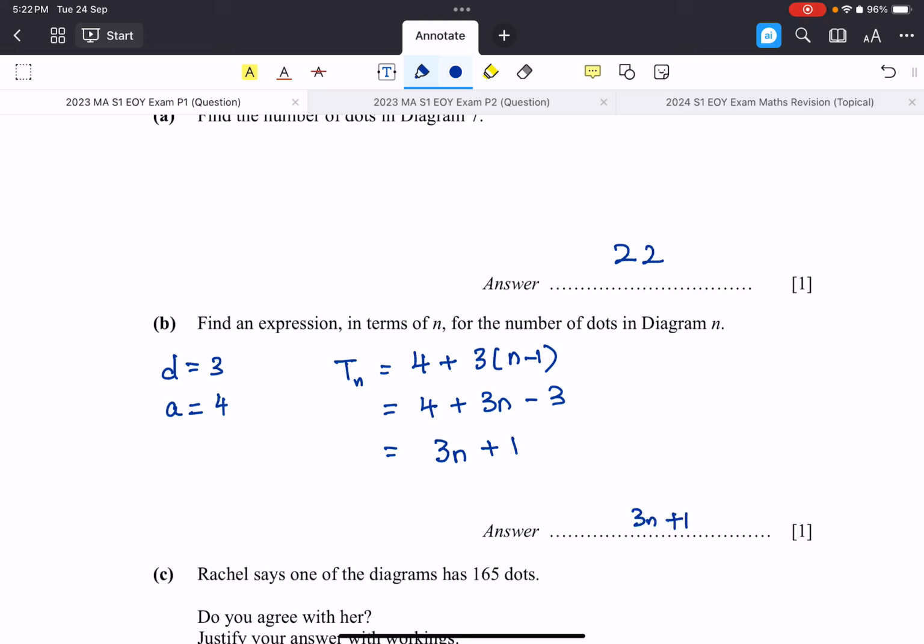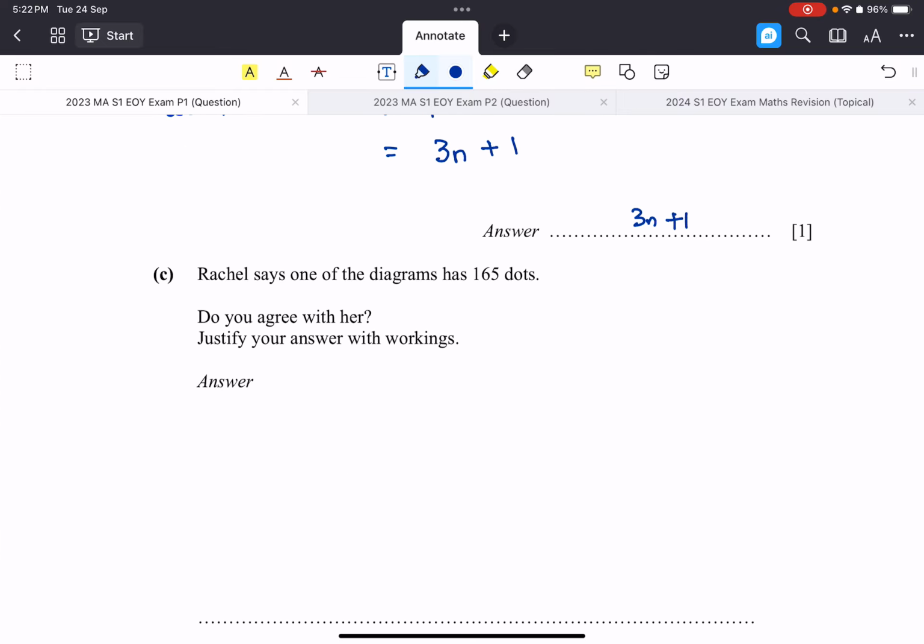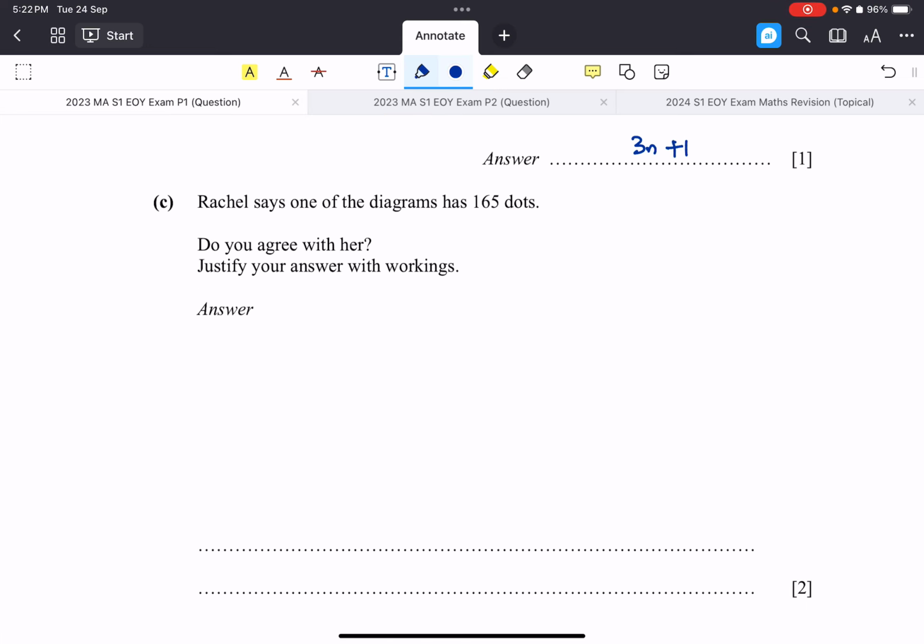Okay. So next part. Rachel says that one of the diagrams has 165 dots. Do you agree with her? So what are we doing here, right? We want to test whether there is a diagram with 165 dots. And how do we test that? Some students gave a lot of working, and then that's it. Or some students did some working and said you work backwards. But ladies and gentlemen, working backwards is not a reason, right? We are supposed to explain the reason. You don't explain the reason as working backwards.